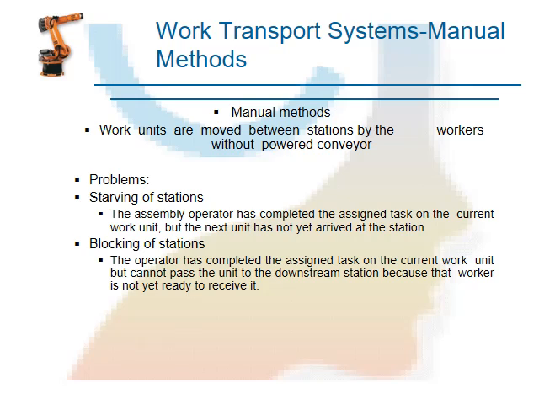If you have to implement an automated system, you have to use the conveyor system. There are two problems available: one is starving, another one is blocking. What is starving? The assembly operator has completed the assigned task on the current work unit, but the next unit has not yet arrived. The worker completed their work, but the next work was not received from the previous station. That is starving. Another one is the blocking station.